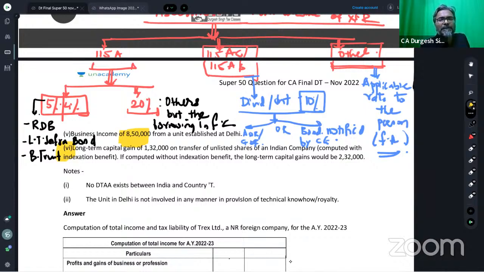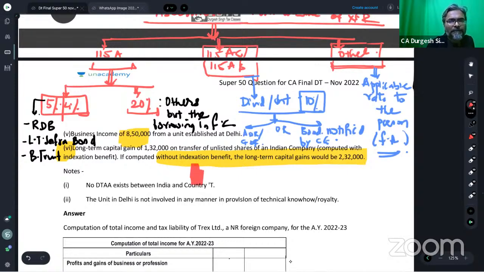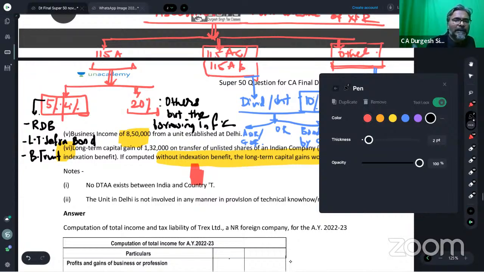Last adjustment, point number 6. Long-term capital gains of rupees 1,32,000 on transfer of unlisted shares of an Indian company. Unlisted shares of an Indian company, students. Be careful. Students, if computed without indexation, the long-term capital gains would be 2,32,000. You all will be very careful on what I am telling to you all. This is such a great question. I already told you this.